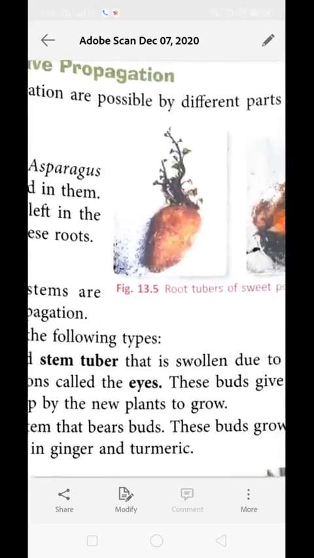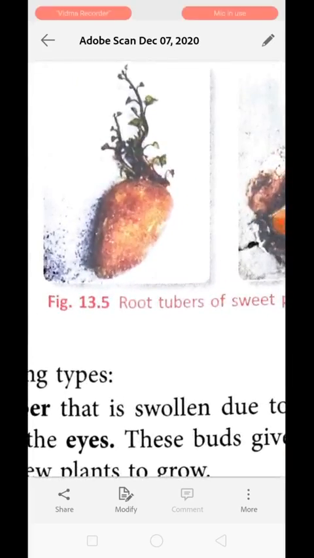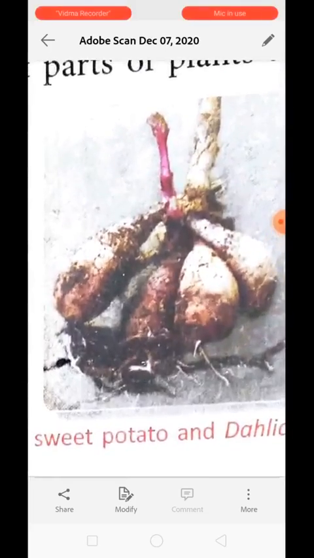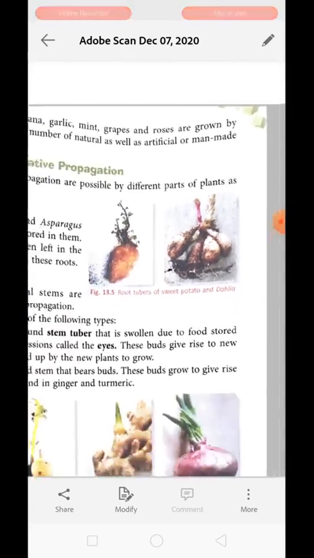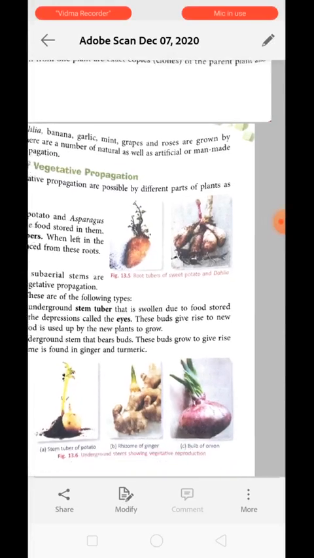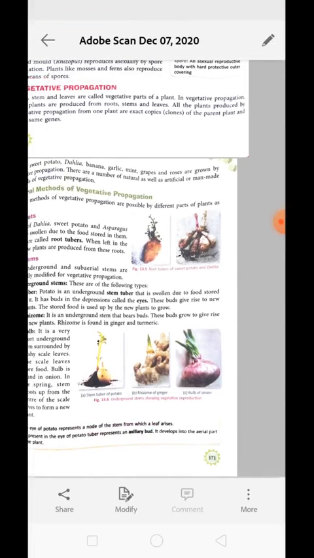See over here. If the plant is growing from the root part of the parent plant, it is known as vegetative propagation with the help of roots, and those roots which have stored food material for future use are known as root tubers.